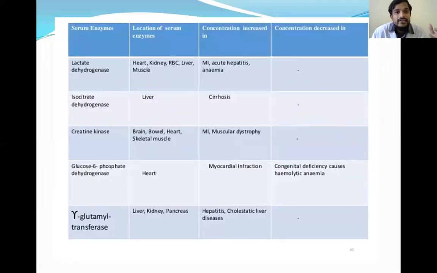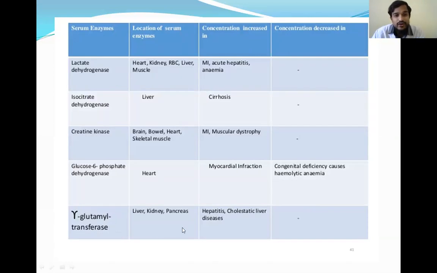And lactate dehydrogenase is not specific for any disease because it is increased in different conditions: in heart, MI, in kidney conditions, in liver, muscle, in all these LDH is increased. Similarly, isocitrate dehydrogenase in liver, creatine kinase in heart disease and muscle disease, and glucose 6-phosphate dehydrogenase in heart disease and also in hemolytic anemias.